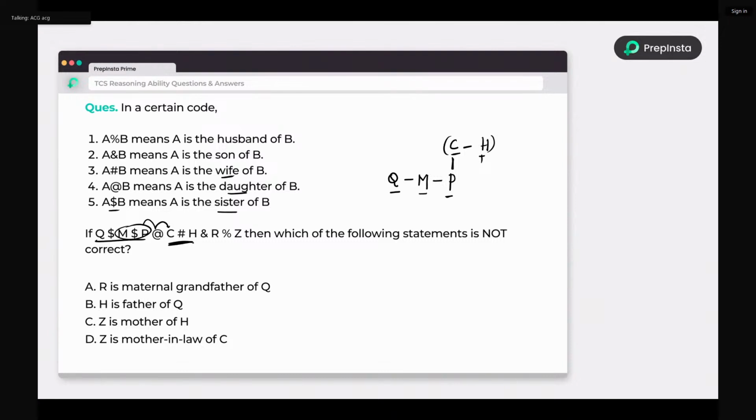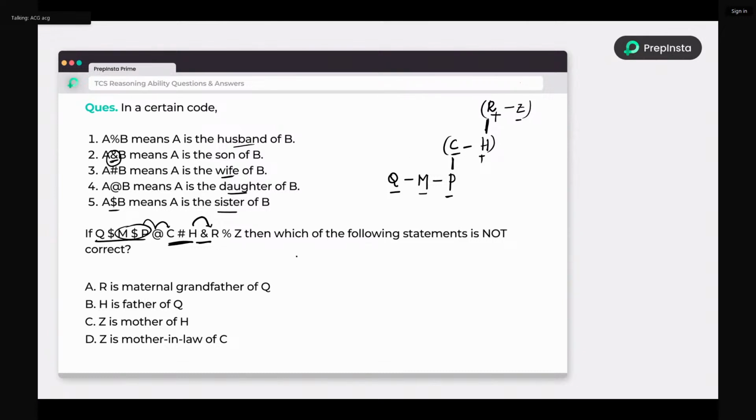And next, H at the rate R. What is meant by at the rate? Sorry, it's not at the rate. It is ampersand, the and symbol. Ampersand means A is son of B, which is nothing but H is son of R. So R is a parent. And R percentage Z. Percentage means husband, so R is husband of Z, which means Z is female, because wife and husband are always of opposite genders. So this is the diagram we have to design.